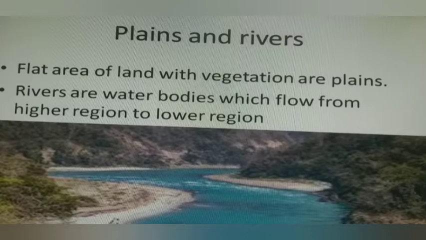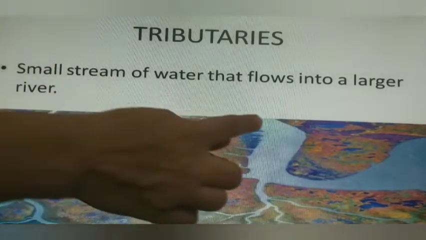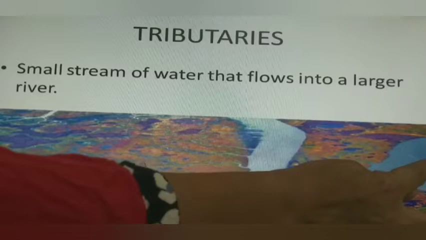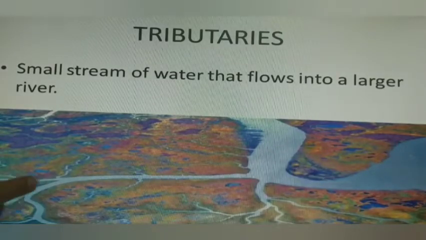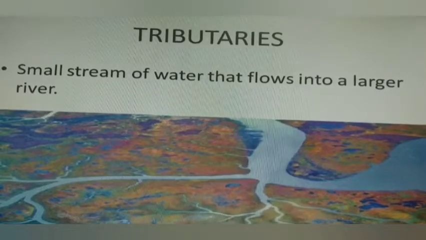And now what are rivers? Rivers are water bodies which flow from a high region to a lower region, like from mountains to the ocean. As you know, mountains are high regions and oceans are lower regions. Now what are tributaries? As you can see in this picture, there is a river, and these small streams are joining this river. These small streams that flow into a large river are known as tributaries.